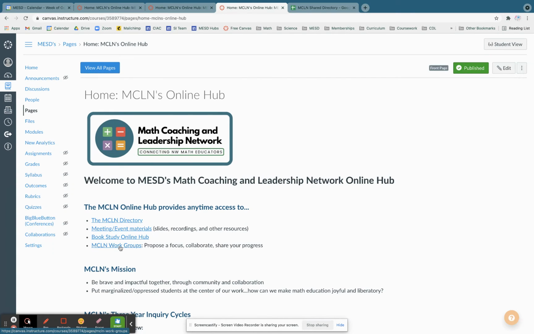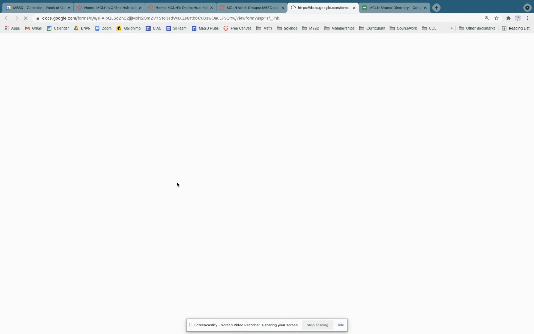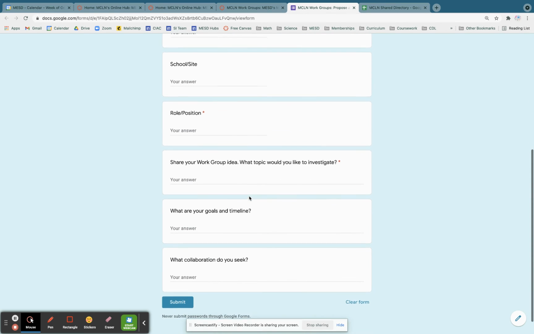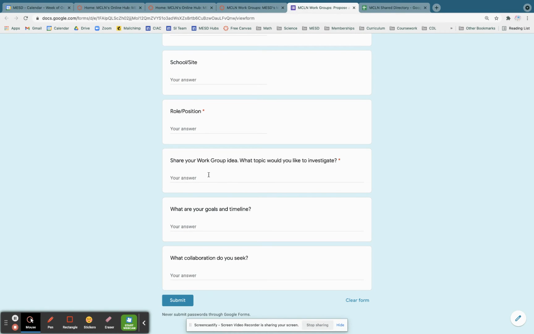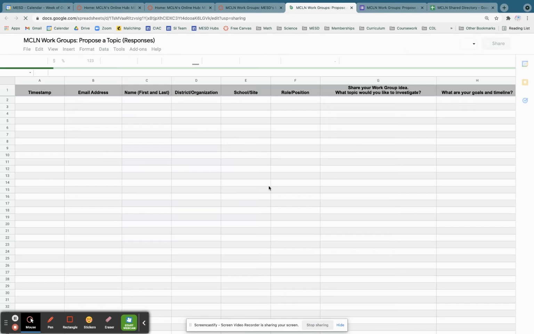And finally, there's a section on here to develop work groups. When you head here, you can propose a topic for collaborative work. Let's say that you're particularly interested in developing online professional development for teachers this year. How are you going to do that with the math teachers in your district? You could share that idea, talk about your goals and timeline, talk about what collaboration you seek. And for anybody who visits this page, you can also look at what other people have suggested.